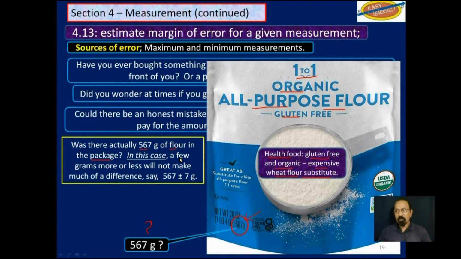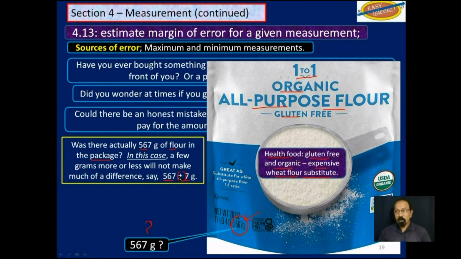In this case, a few grams more or less will not make much of a difference. Say 567 plus or minus 7. In other words, 7 grams less, 6 grams less, 4 grams less, and so on. So 4 grams, 5 grams, 7 grams more. So you have a margin of error there, which would be plus or minus 7. Now we read it as plus or minus. It really should be minus 2 plus 7 grams, more or less.